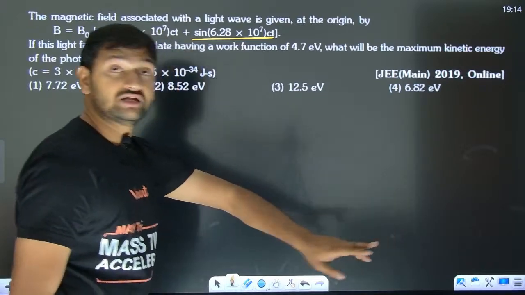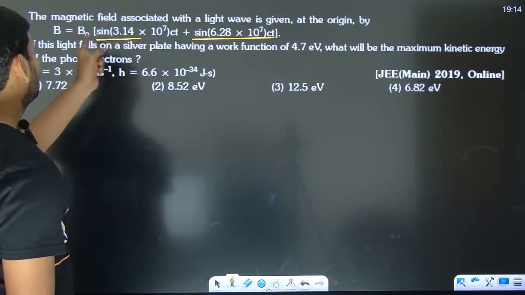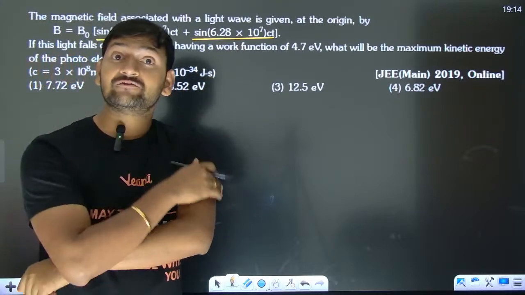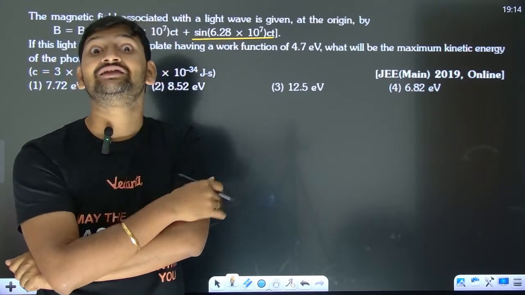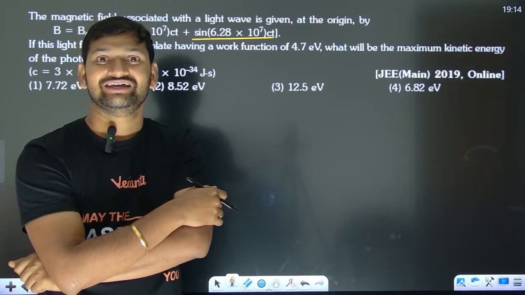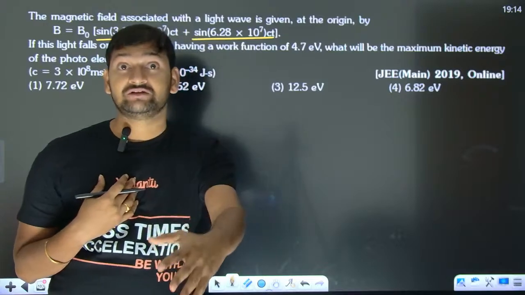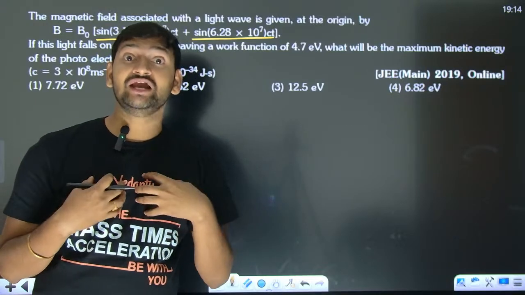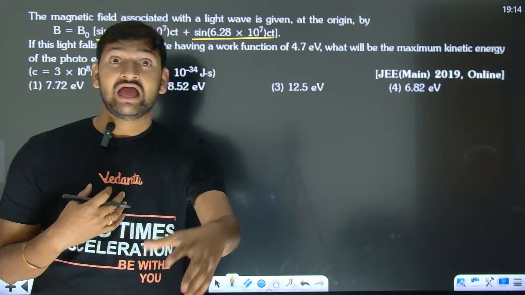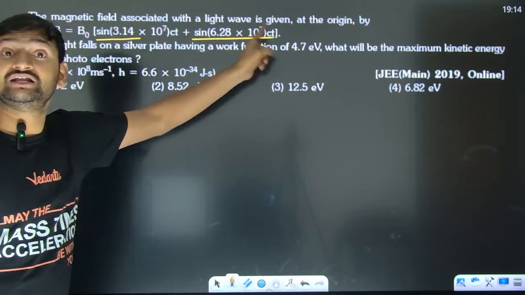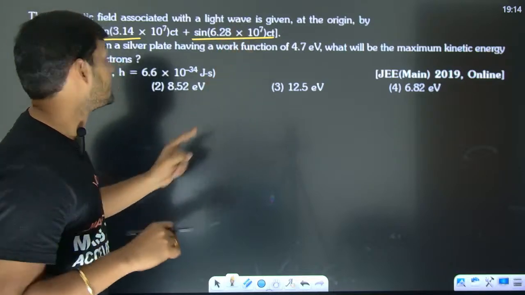They are easy, they are not difficult. Look, they are indirectly giving you the angular frequency. If you know the angular frequency, can you get the frequency? Yes, you can. So in photoelectric effect, we need frequencies. Keep that in mind. They haven't given the frequency, but they gave the angular frequency. Coefficient of t is going to be omega from the waves chapter.